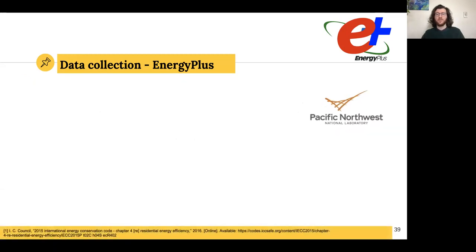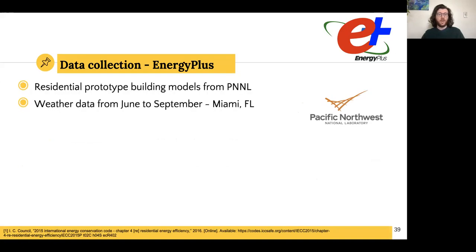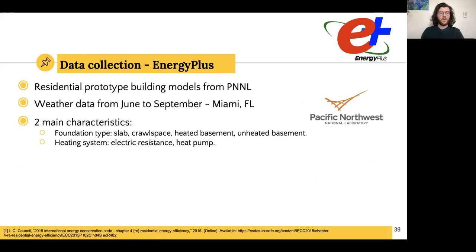Specifically, we use the models from Pacific Northwest National Laboratory. We collect data from June to September from Miami, Florida, which is considered a hot area. And we focus on changing 2 different parameters, foundation type and heating systems. We have 4 different values for foundation types and 2 different heating systems. And so addressing a wide variety of residential houses in the US.